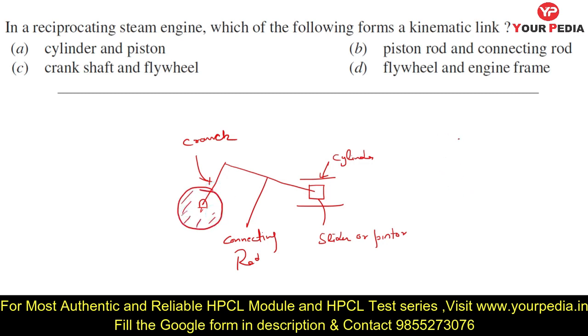If I give you a side view, it will look like this. This is a piston and this is a connecting rod, and then this is a crank in bearings, and the flywheel is attached here. There is no relative motion between the flywheel and crank.